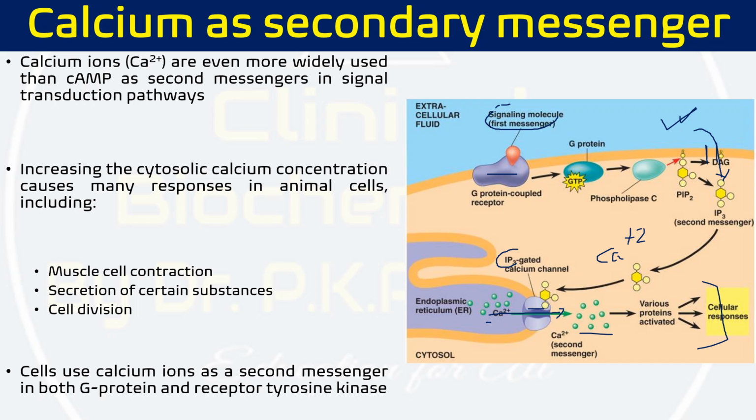So the message comes from the hormone, the primary messenger, and is ultimately converted by this calcium. Calcium ions are even more widely used as a secondary messenger than cyclic AMP. Increased cytosolic calcium concentration causes many responses like muscle cell contraction, secretion of substances, and cell division. How does the cytosolic concentration of calcium increase? We have two options, but mostly it is increased by the IP3 gated calcium channel. So this is how it works as a secondary messenger.